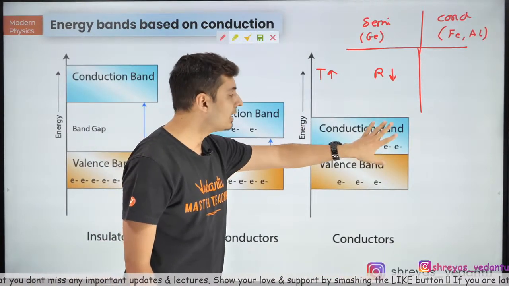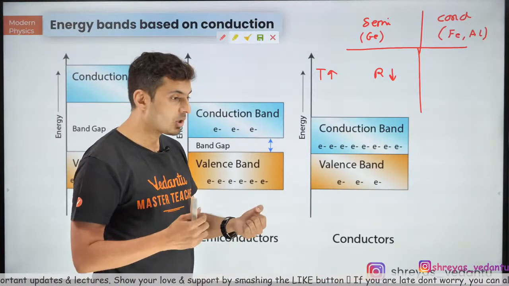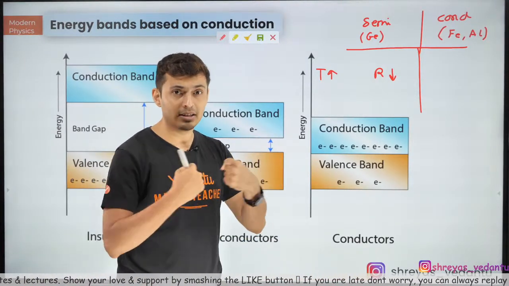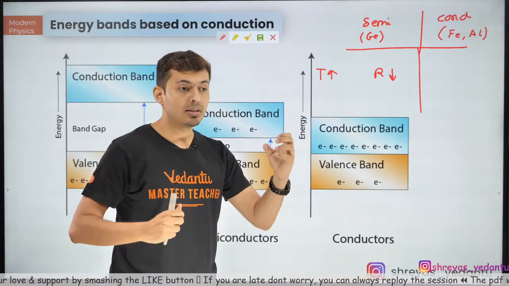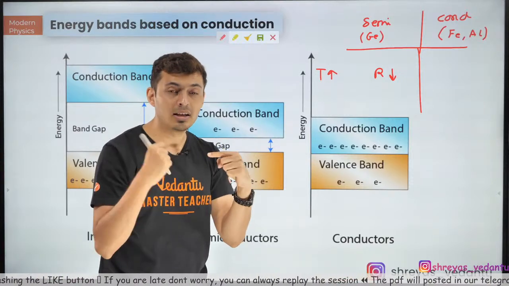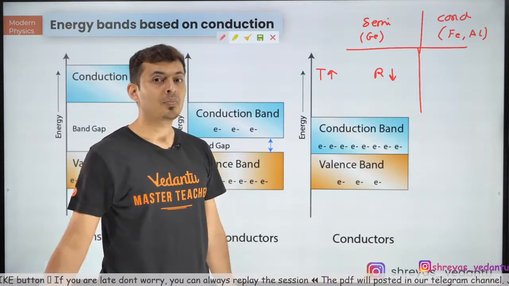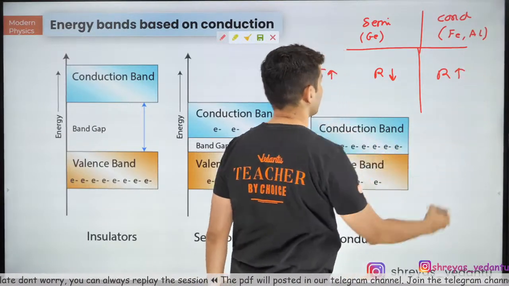There are already enough electrons. In fact, it will be more of a trouble, because once these electrons get thermal energy, they will collide with each other and hinder their paths. These atoms will start to vibrate, and they will obstruct the path of the electrons which want free movement. So that effect dominates, and that's why the resistance increases.